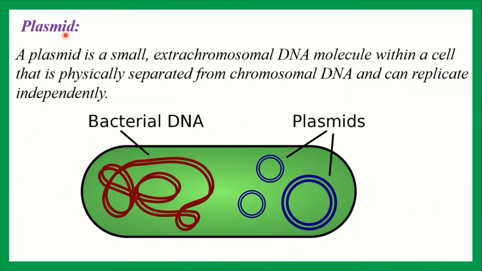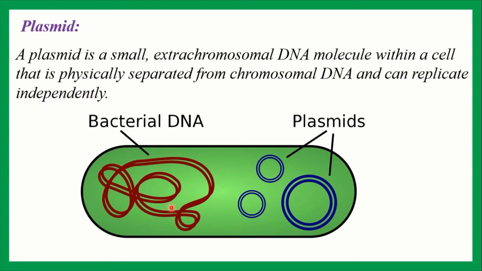Now everybody see the plasmid DNA. Plasmid DNA is a circular DNA, okay, and the plasmid is the carrier of desired DNA. So plasmid DNA is a small extrachromosomal DNA molecule within a cell that is physically separated from the chromosomal DNA and can replicate independently.